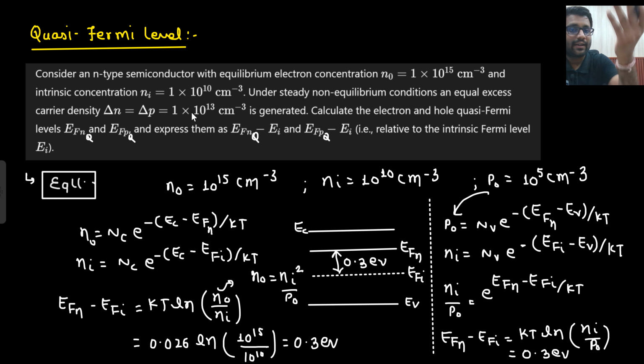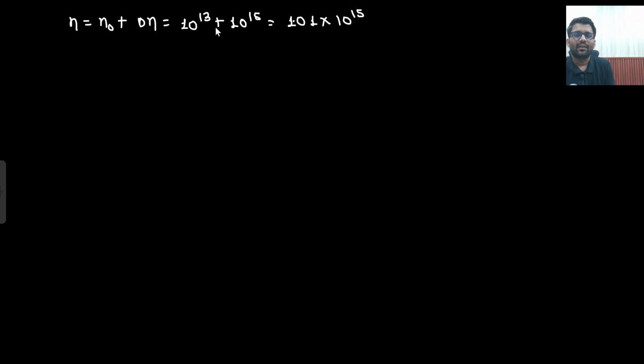So what will be the number of electrons? 10 to the power 15 plus 10 to the power 13. So now the number of electrons has reached 10 to the power 13 plus 10 to the power 15. You can write it as 101 into 10 to the power 13, that is 1.01 into 10 to the power 15. So there is not a significant change in the number of electrons.